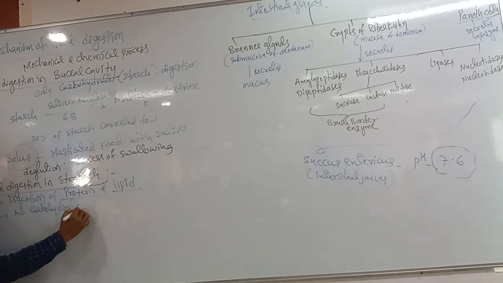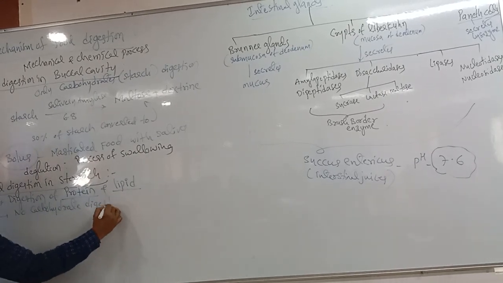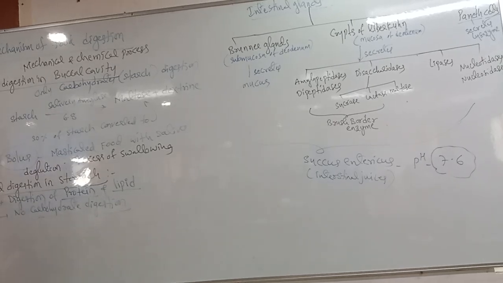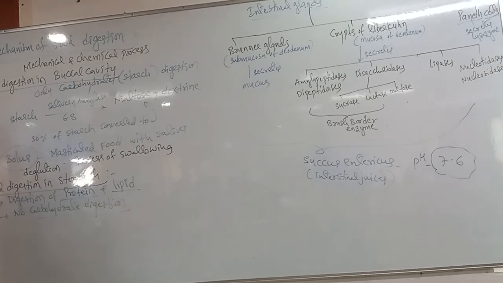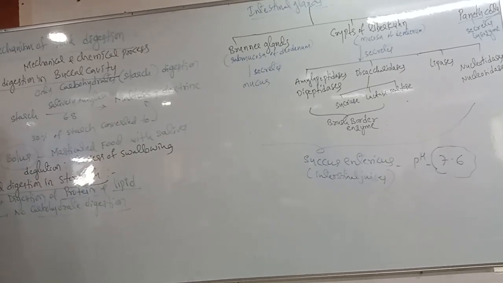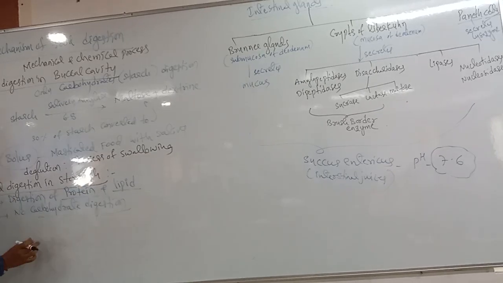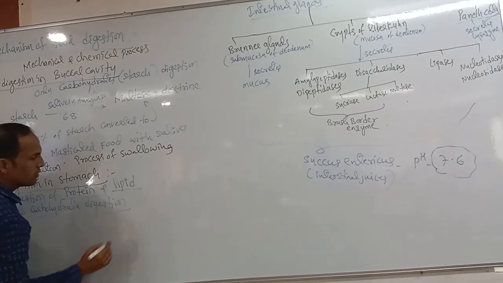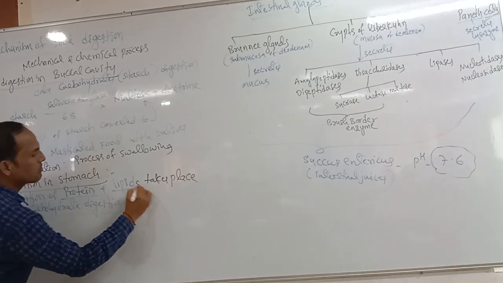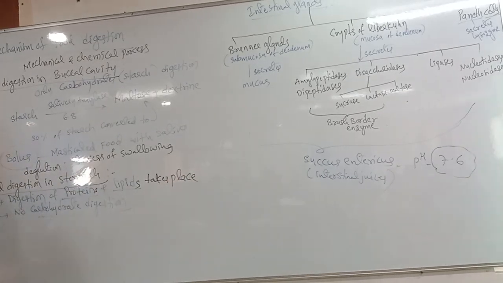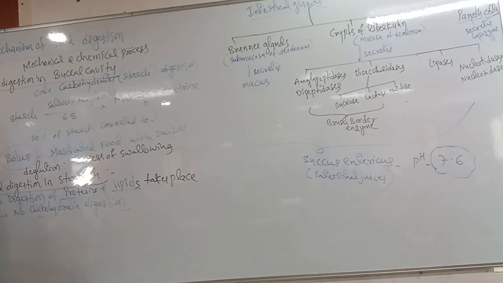Why does no carbohydrate digestion take place in our stomach? Because of the absence of amylases. Amylases are not present in our stomach. That's why digestion of proteins and lipids takes place.